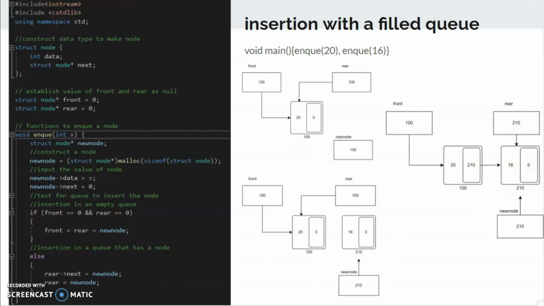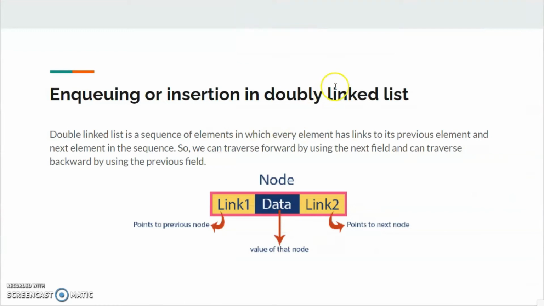Next, we will be discussing insertion or enqueuing in a doubly linked list. In a doubly linked list, each node contains 3 chambers. The far left or the front part contains the previous node, the middle part contains the actual data inside the node, and the back part will contain the next node.